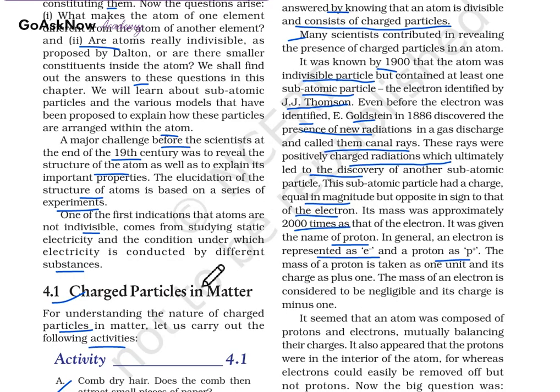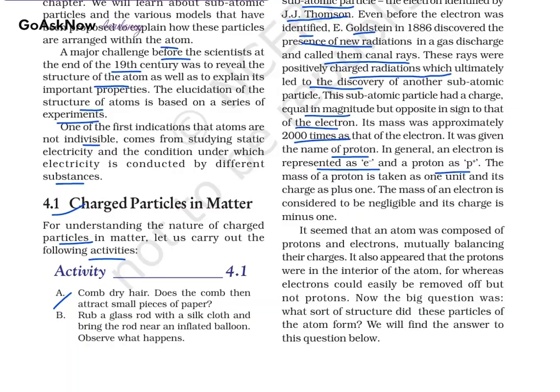So firstly, when we rub two things, we get a charge. From this we concluded that there are positive and negative charges, which means protons and electrons: the electron as e minus and the proton as p plus. So it was seen that the atom was composed of protons and electrons mutually balancing their charges. It also appeared that the protons were in the interior of the atom.